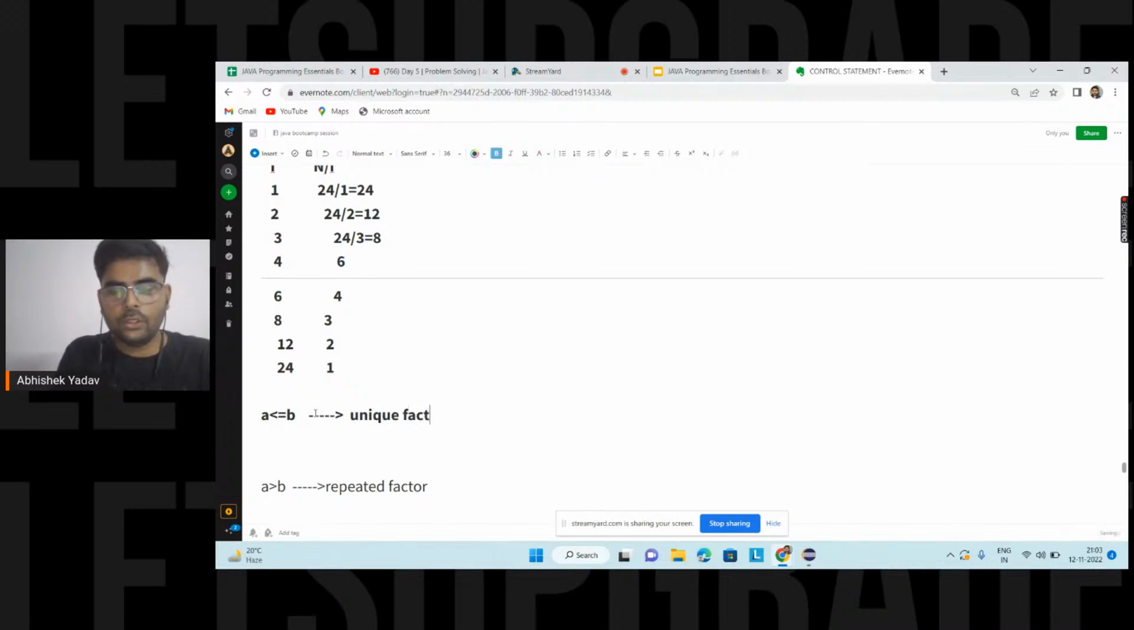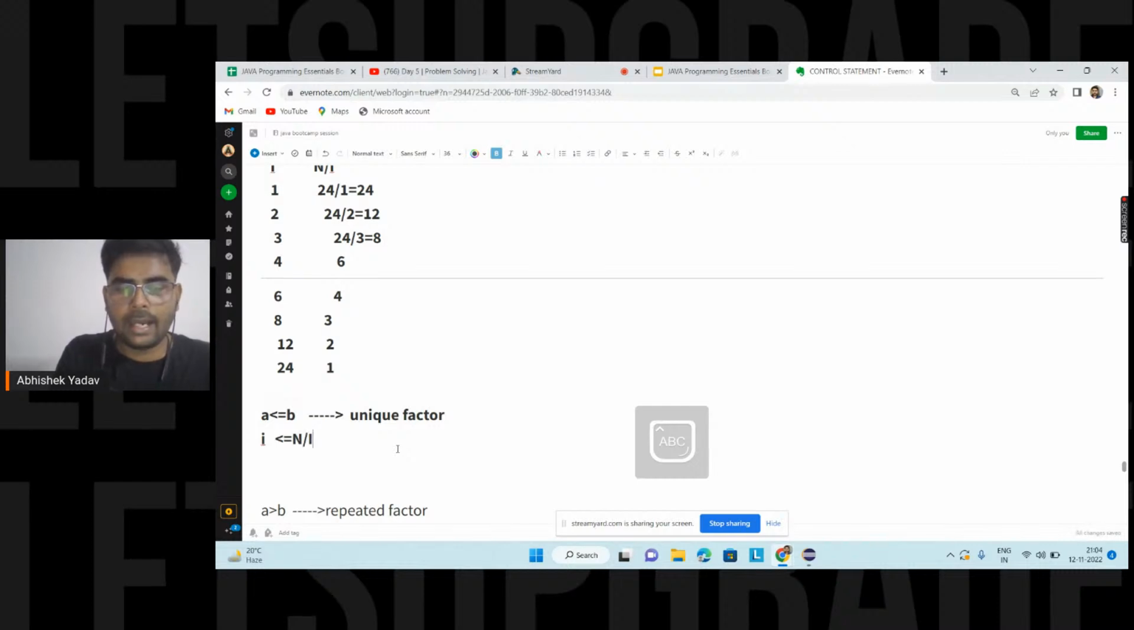So this point you have to tell the computer also, that there is no need to start from 1 and go till 24 in order to calculate the number of factors. There is no need to do n number of iterations. If you iterate while a is less than or equal to b, then it is good to go. You will get the unique factors, and the value of a is i, and the value of b is n divided by i, right everyone?